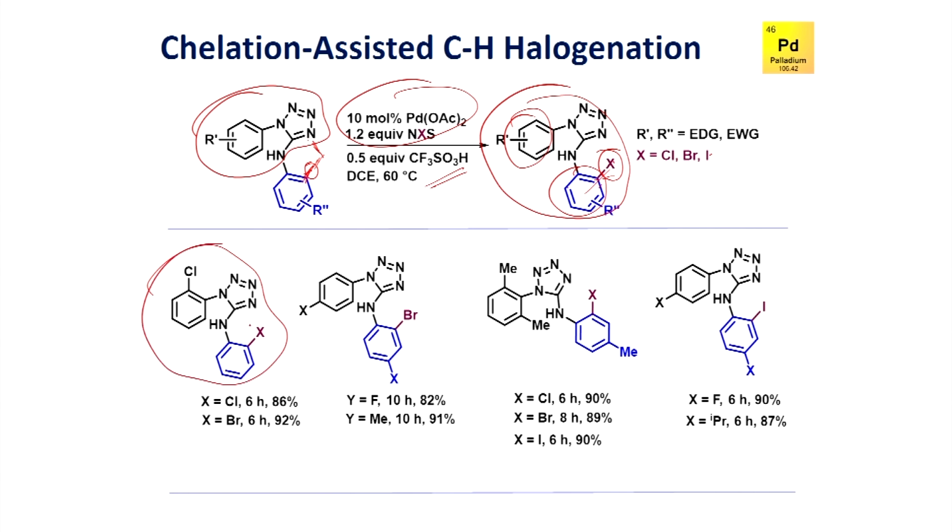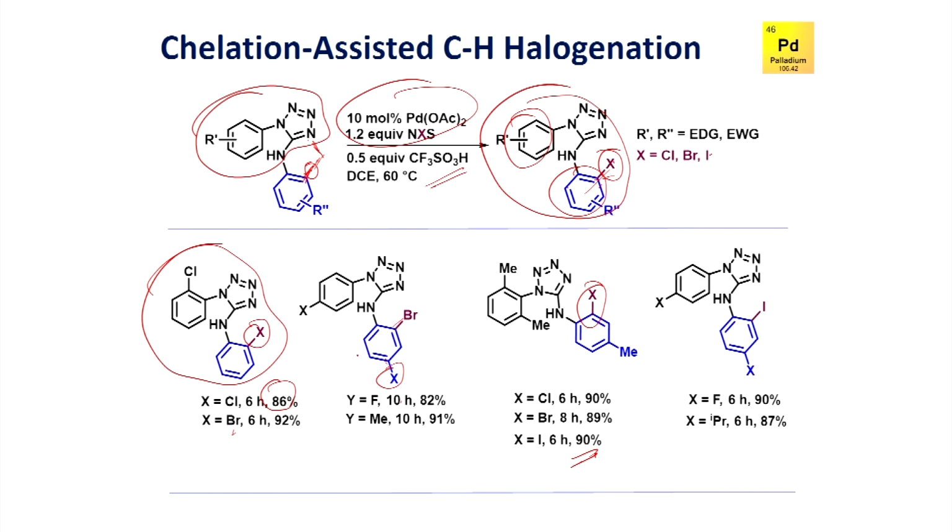For example, you can carry out chlorination in good yield. Similarly, you can also carry out bromination here, and you can also have a substituent like a fluoromethyl group, and selectively do the halogenation in good yield. For example, shown here, you can also do iodination in very good yield.